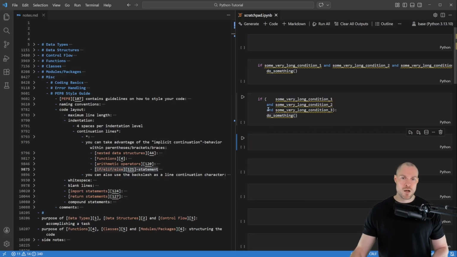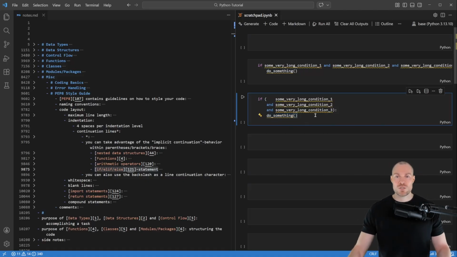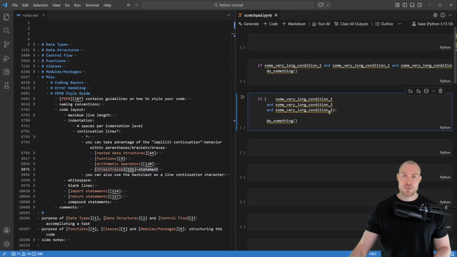However, here they are vertically aligned, and it's not really clear or not really that easy to distinguish what is the if statement and what is the code within the if statement. And PEP8 doesn't really take a position if you should actually further distinguish it or not. So therefore, my suggestion would simply be to put in here a blank line.